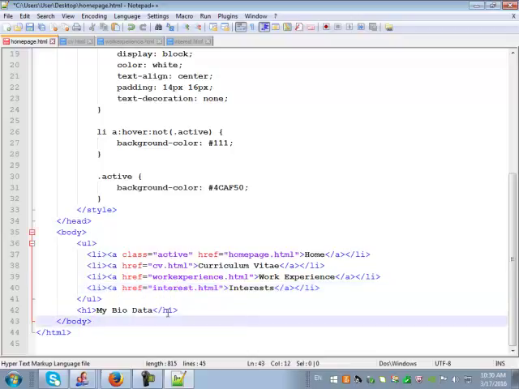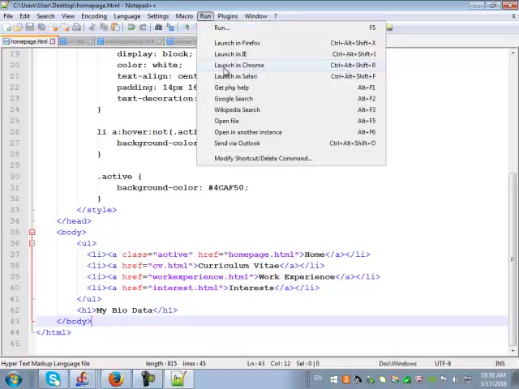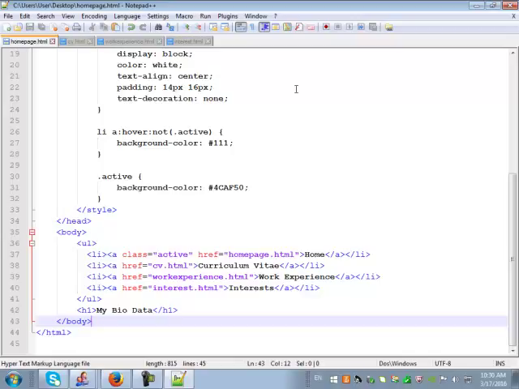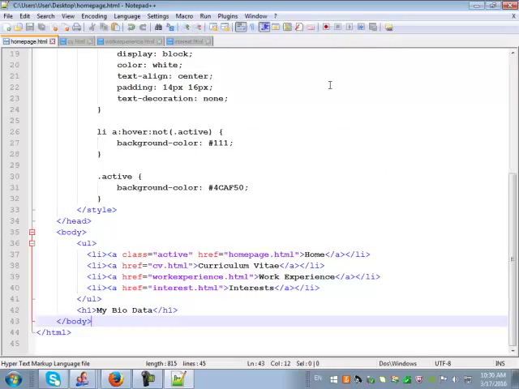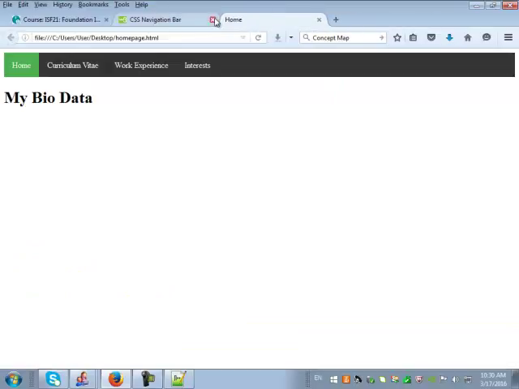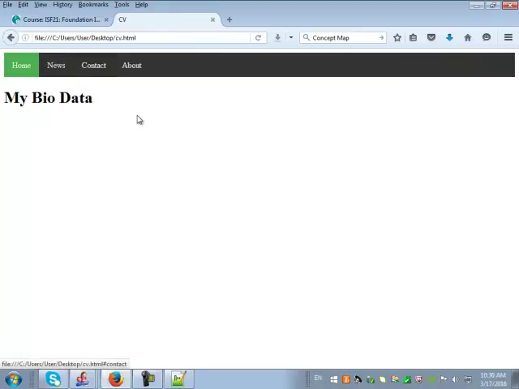Let's see if this one is saying my bio data. Click on save all. Now run this in Chrome. Let's see if Chrome is here. I don't think they have installed Chrome, but anyways, let's run it in Firefox and see what happens. Right, so this is what it looks like at the moment. I'll close all this so that you are not confused. So it's the home page. If I click on the home page, it remains on the home page. If I click on curriculum vitae, it still says curriculum vitae, but it says news and then contact and then about. Can you see that? It's not changing anything. So this is the home page and it says my bio data. It remains on the home page.